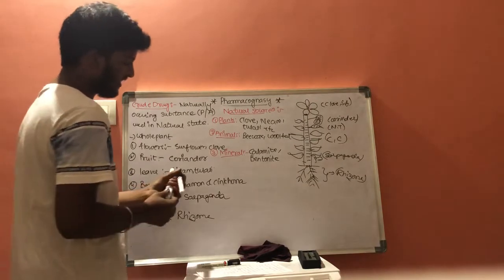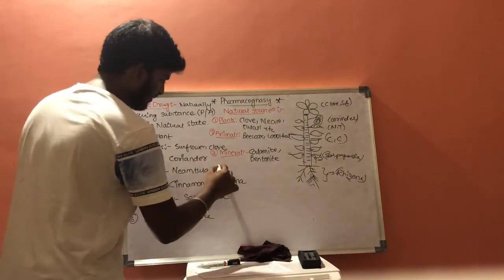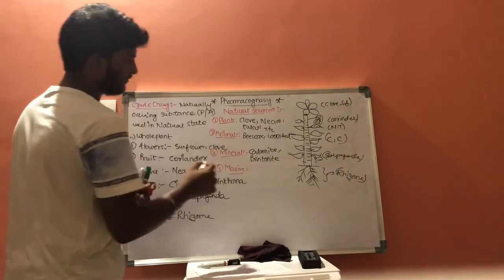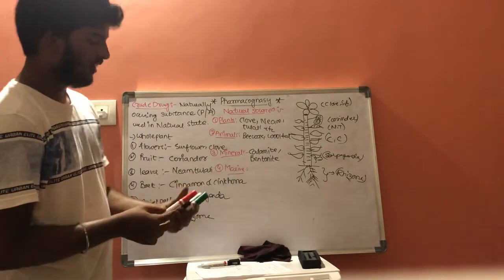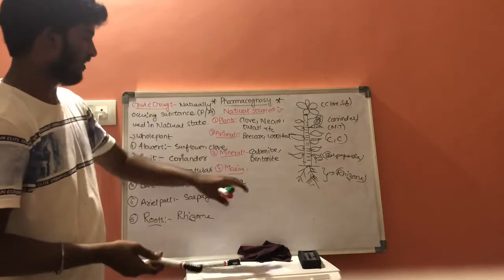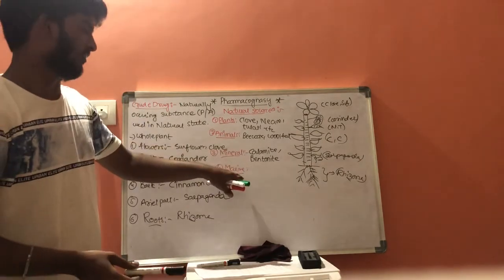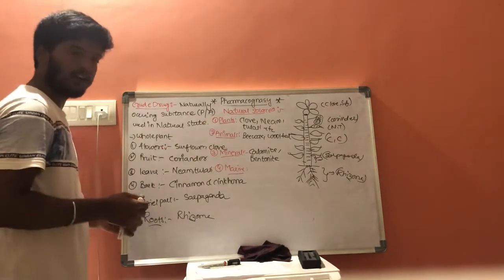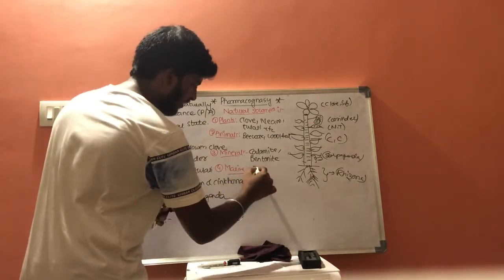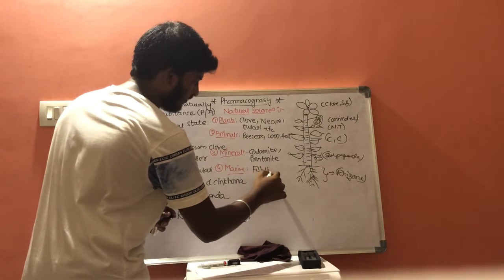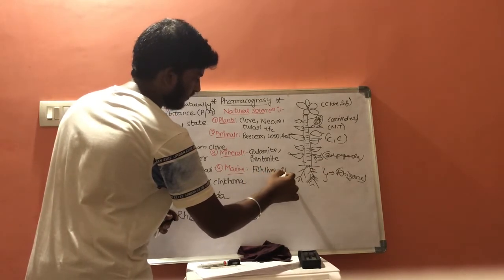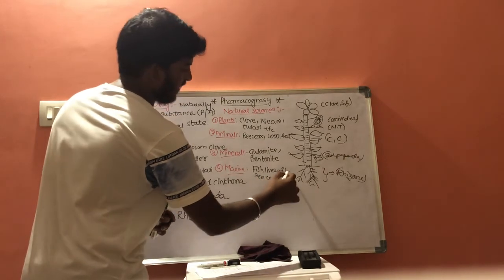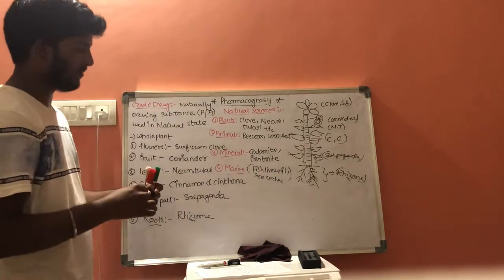And the next source is marine source. As we know, the water which is present on the earth is 70%, and this marine source acts as a source for crude drug. Example, fish liver oil and sea urchins. Fish liver oil and sea urchins are the examples of marine.